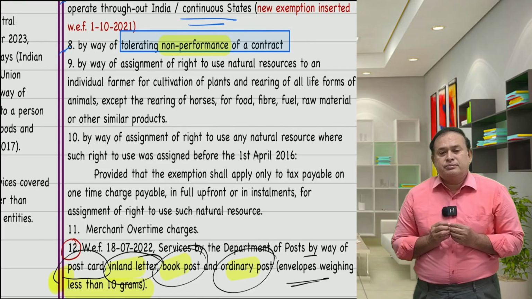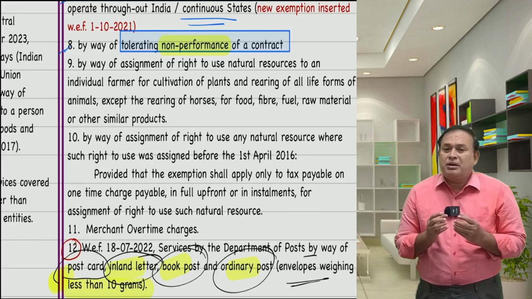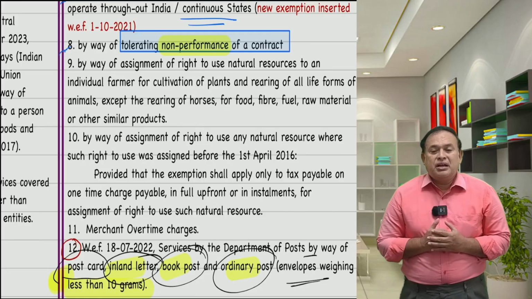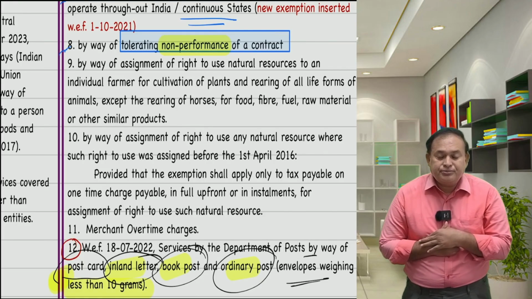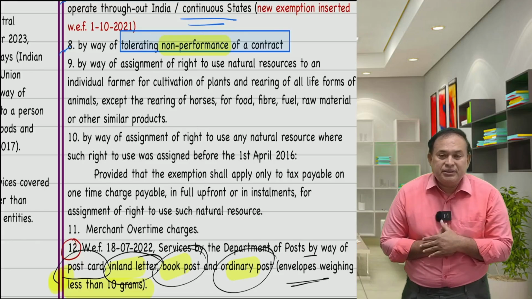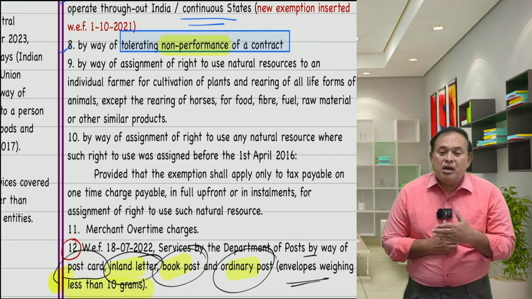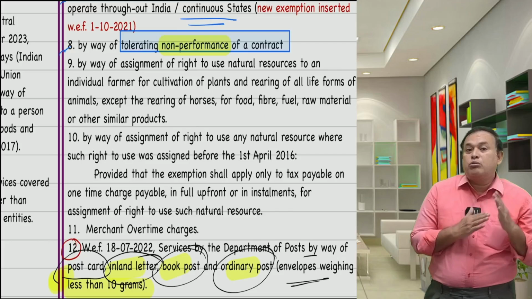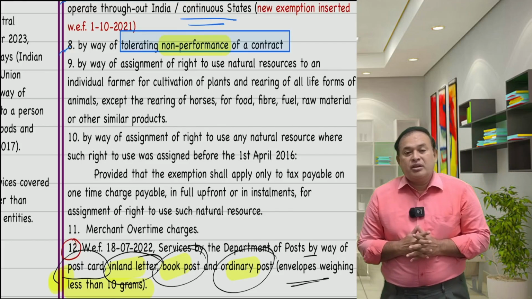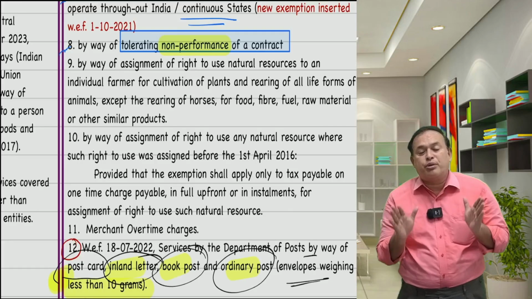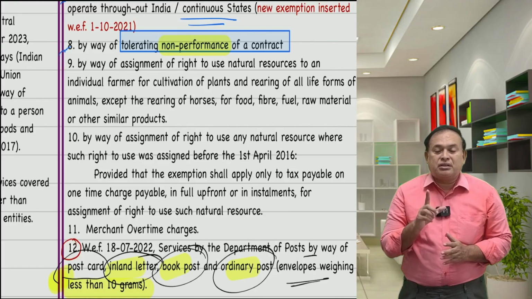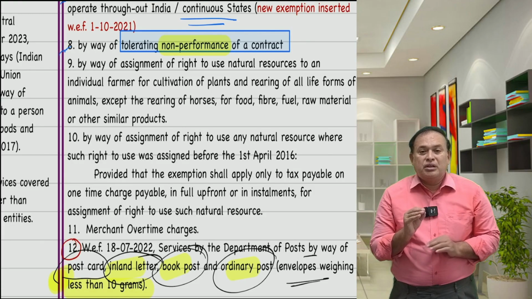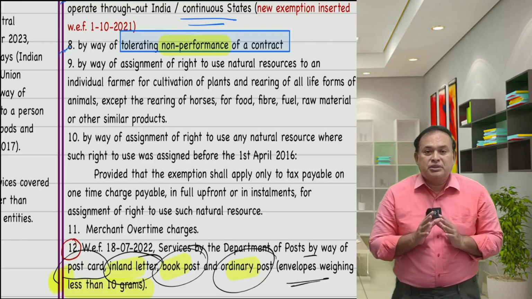I am Kamal Builders. My name is Kamal Builders. I have undertaken to provide laying of road to BMC, Bombay Municipal Corporation. Bombay Municipal Corporation said, hey Mr. Kamal Builders, we are allotting you the laying of road for the public.